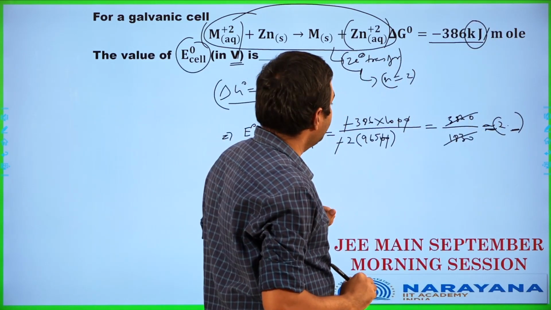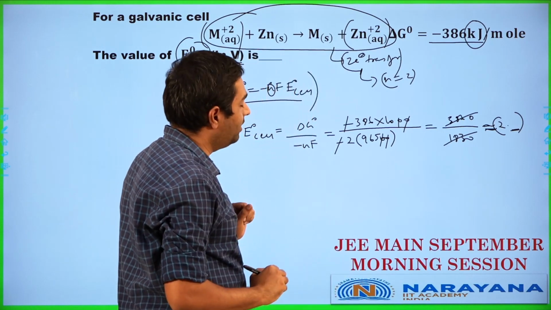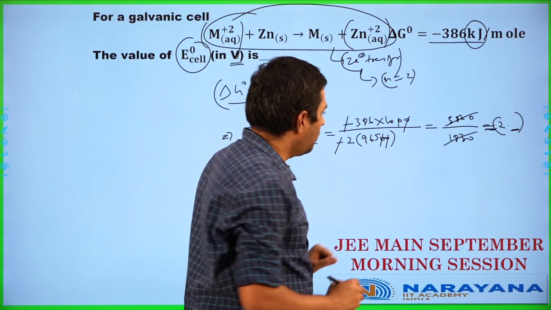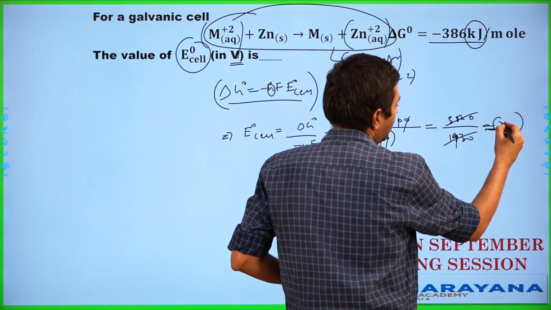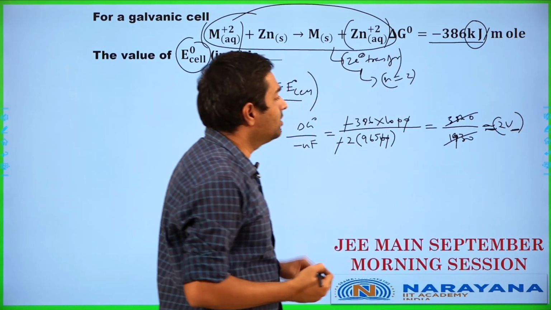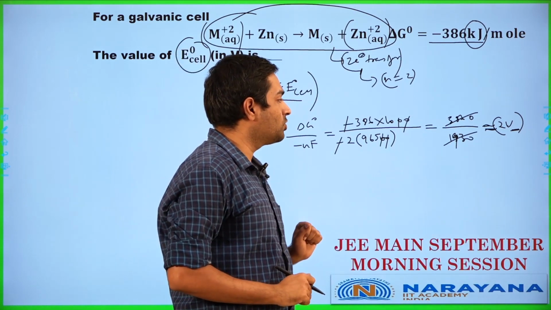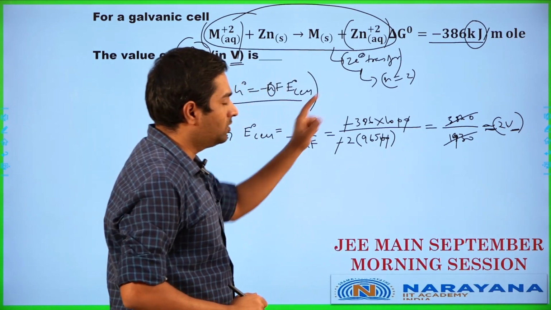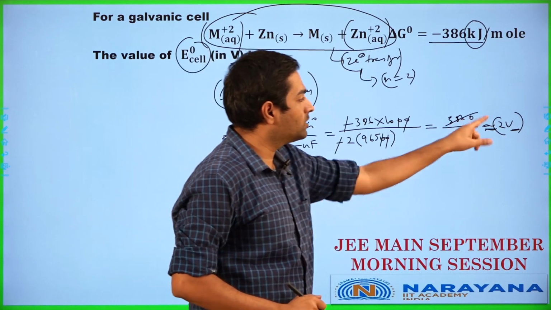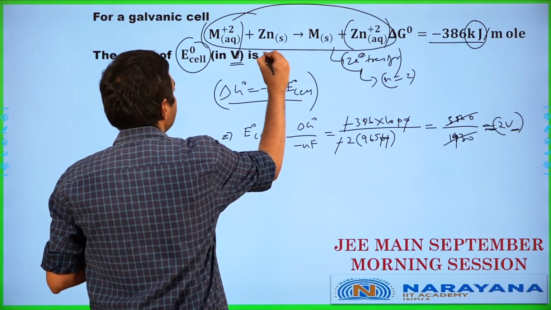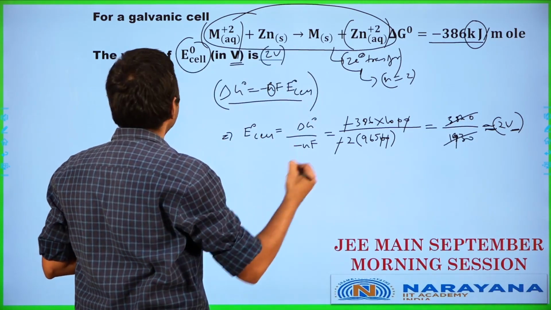So it works out as 386 divided by 193 in this particular case. So yeah, it works out exactly as 2 volts. So the answer exactly works out as 2 volts in this particular case here. I made a mistake in the calculation here. So it's 1930. So 3860 divided by 1930 works out as 2 volts exactly. So the answer for this particular question works out as 2 volts in this particular case.